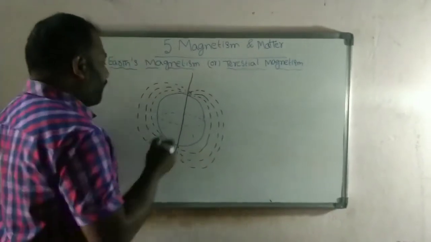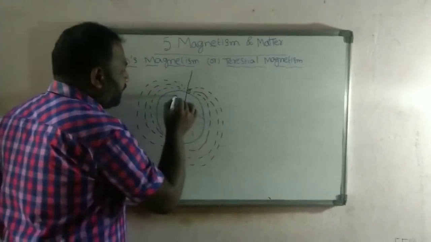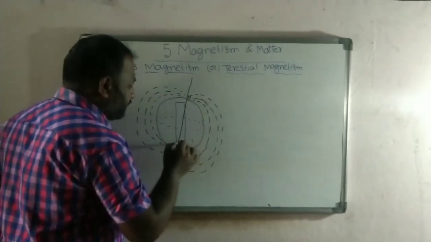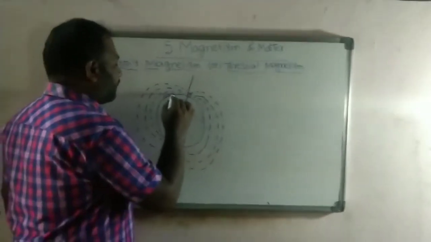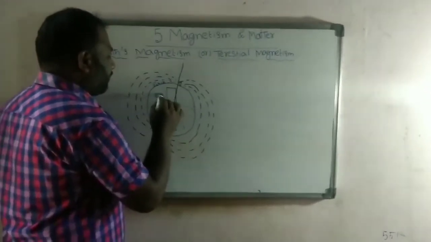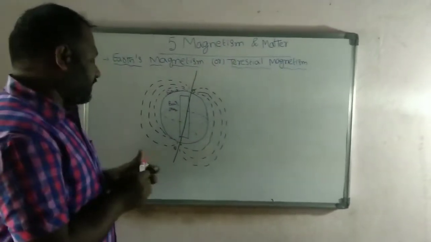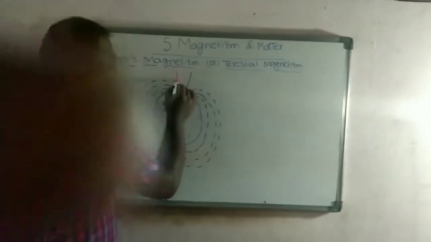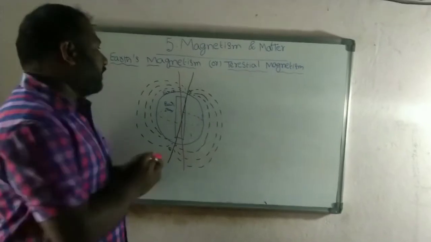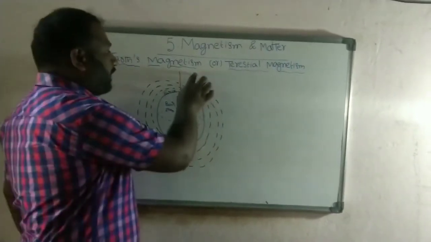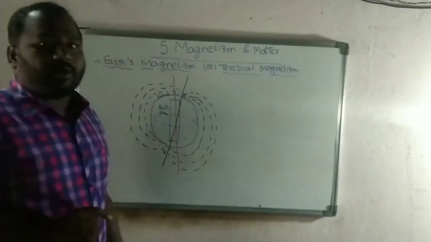Whenever we hang a magnet, this is the bar magnet we hang. So this is the Earth, and this is a bar magnet. The axis of the bar magnet is like this. This is the axis of the bar magnet. Now this is the axis of the Earth's rotation, and this is the axis of the bar magnet.